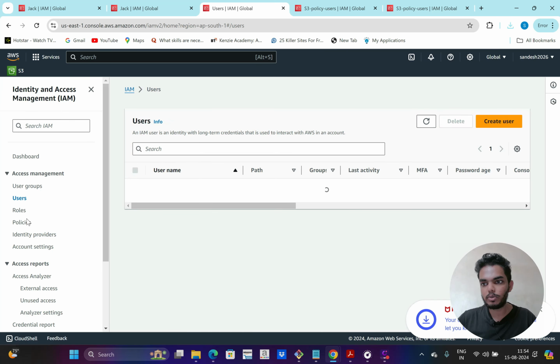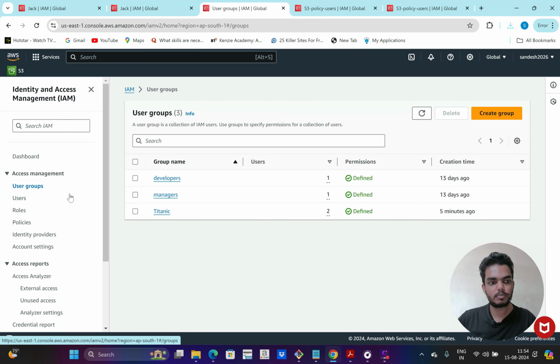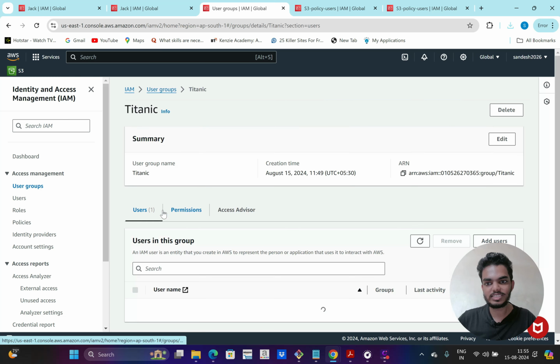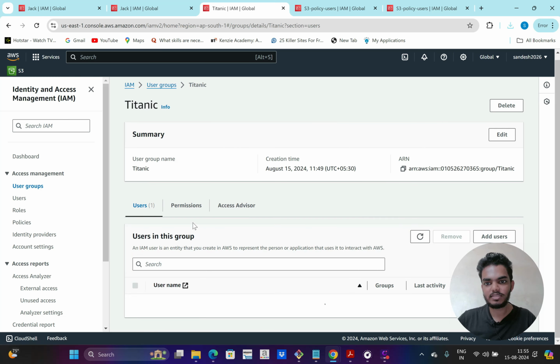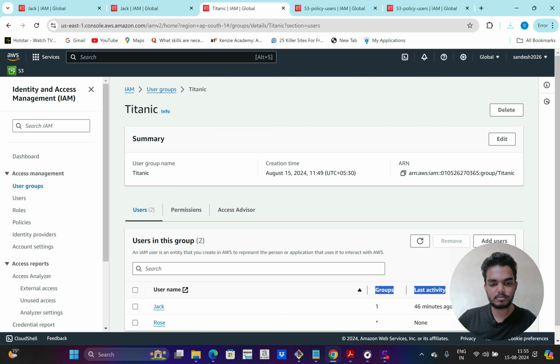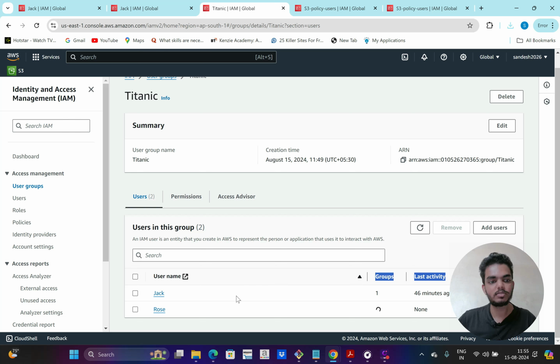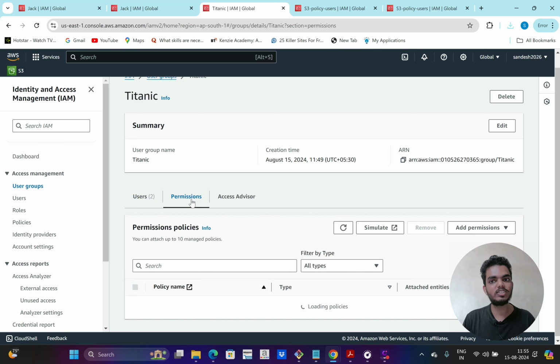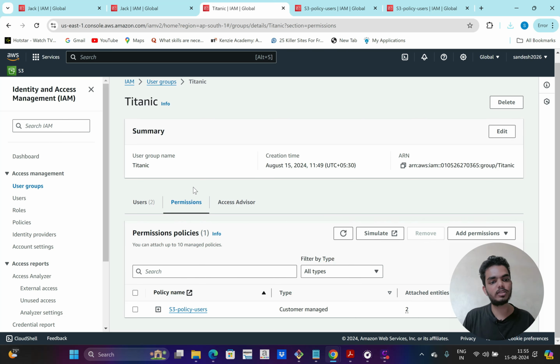So now I can download this CSV file and I can pass that to the user. Now if I go to user groups and click on this particular group, I can see two users in this group. It's still loading. Let's see. So there are two users now, Jack and Rose. They both have the same level of permission, because this policy is attached to this particular group. If I create one more user and add that user in this group, then that user also has the same level of access.